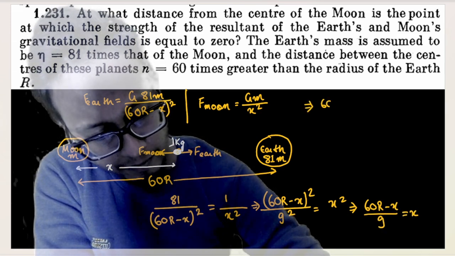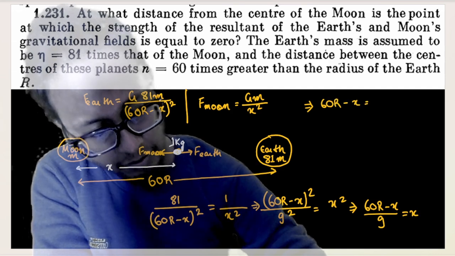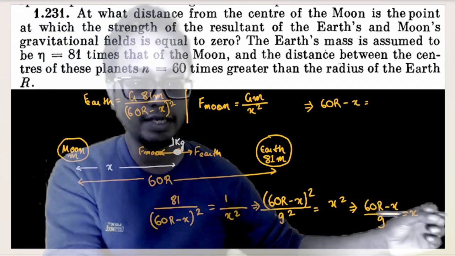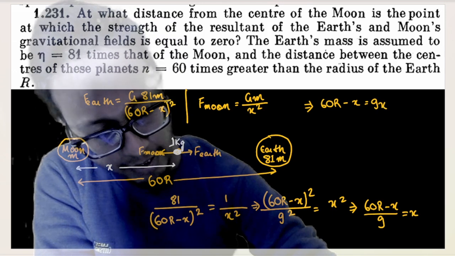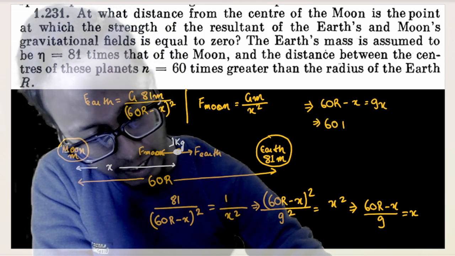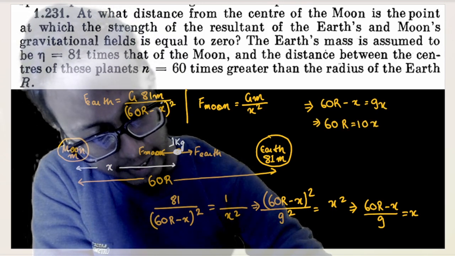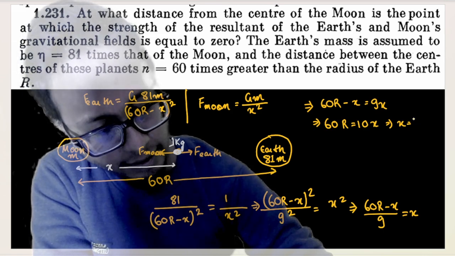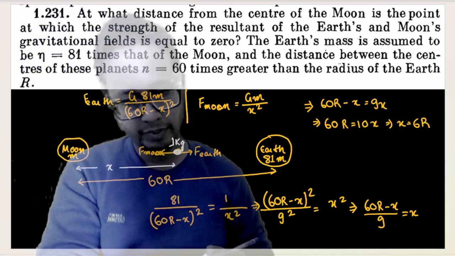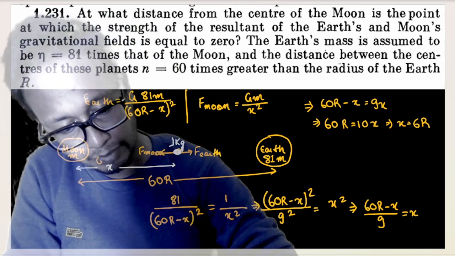Or 60R minus x is equal to 9x. I'm multiplying this 9 on the right hand side, 9x, or 60R is equal to 10x, or x is equal to 60 divided by 10, nothing but 6R. So this x is nothing but 6R.